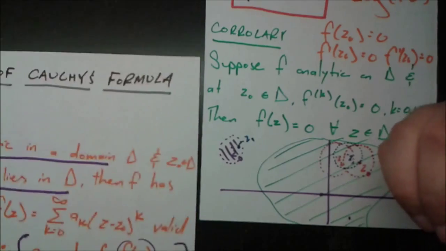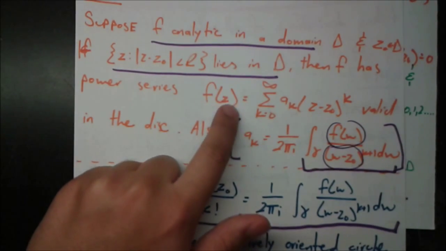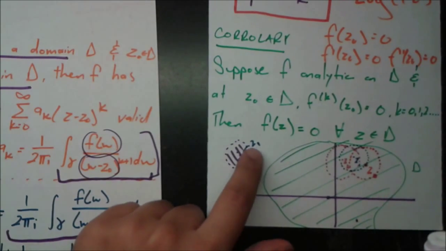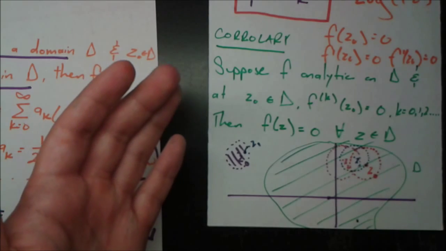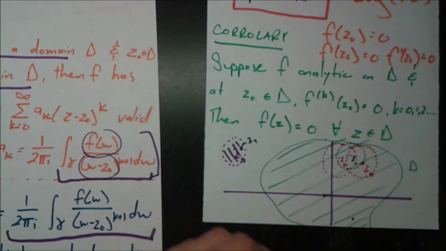Not only that, f prime of z1 is equal to 0, because if we take f prime of z, that's going to still be 0. f double prime is still 0. So that means that f prime of z1, f double prime of z1, the original function evaluated at z1, everything is going to be 0 at z1. So this is just another z naught. We can do the same exact thing.